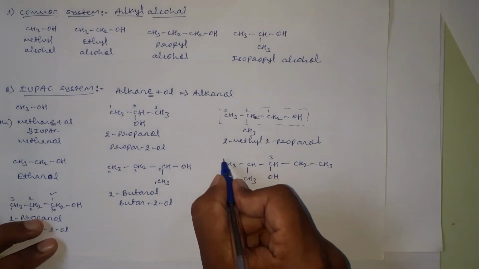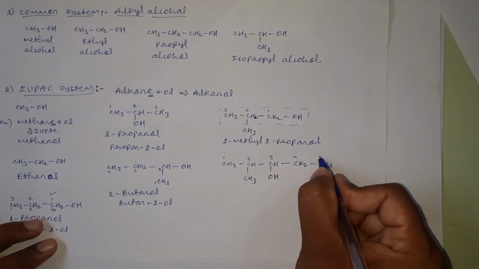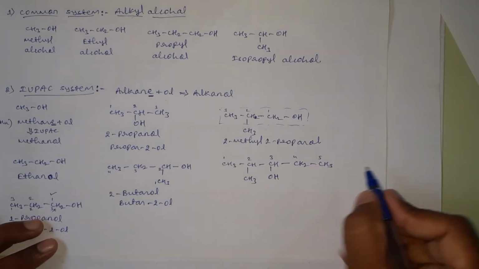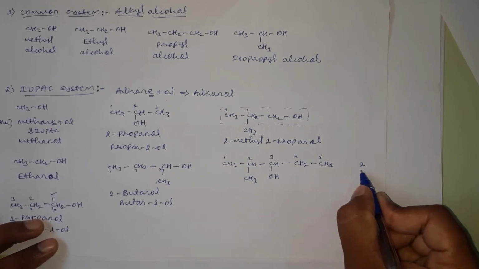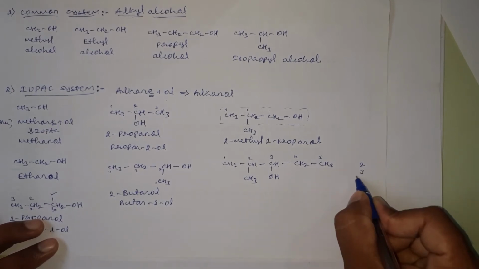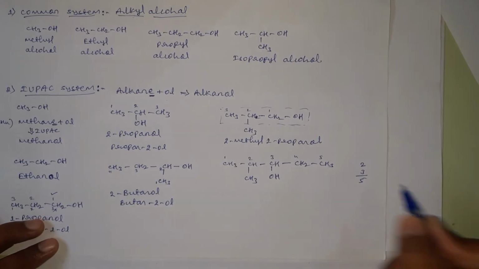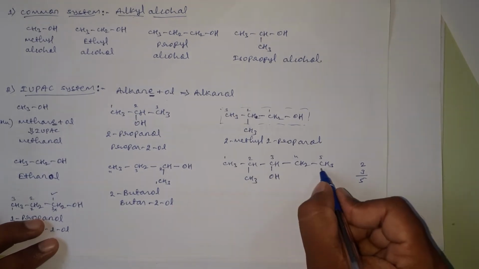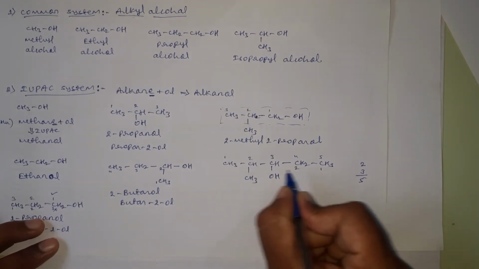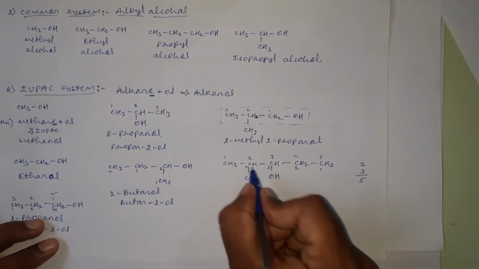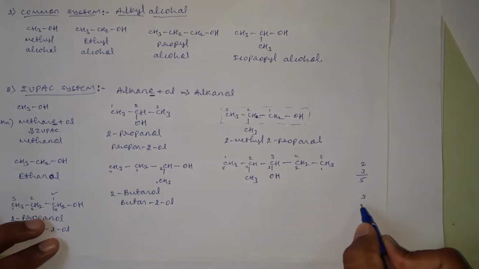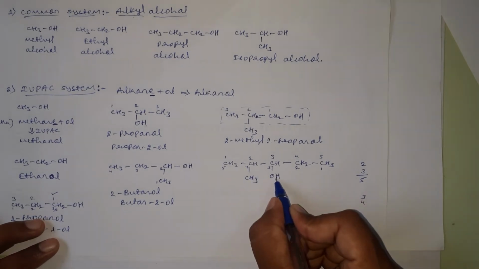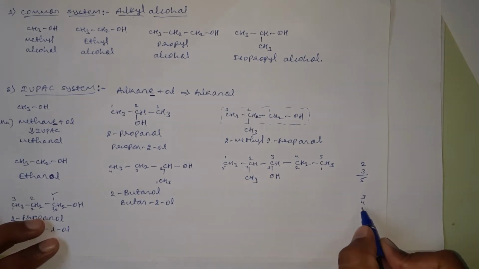See here, if you number from this side 1, 2, 3, 4, 5, the second carbon is getting one substituent, and the third carbon is getting the functional group, that is OH, and the total sum becomes 5. And if you number from this direction, it becomes 1, 2, 3, 4, 5, and here third carbon and fourth carbon. On third carbon OH group is there, and on fourth carbon methyl group is there, and the